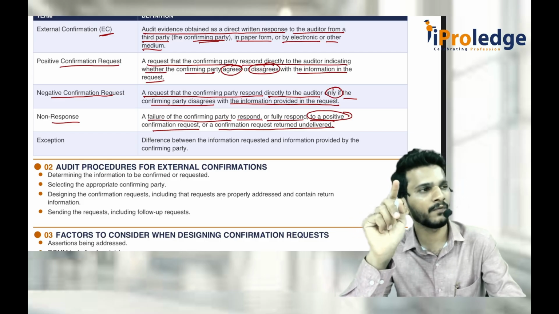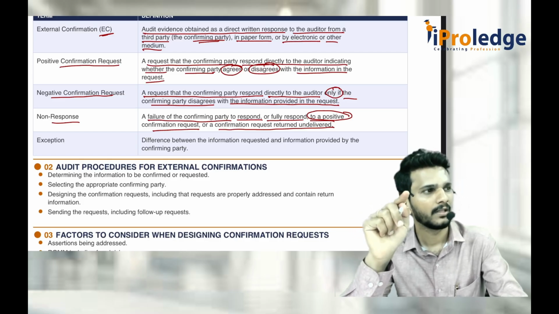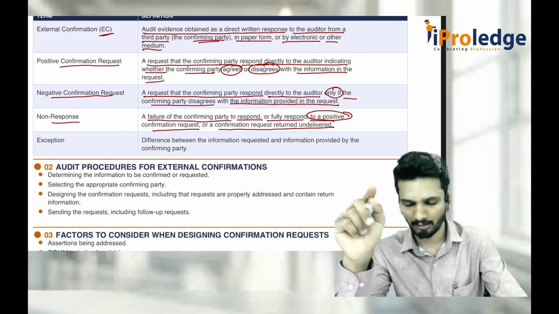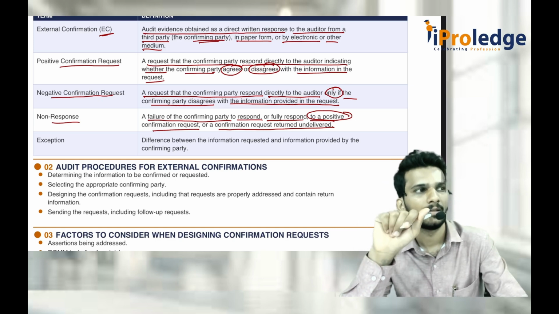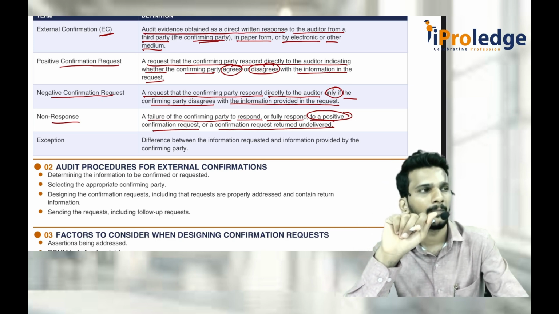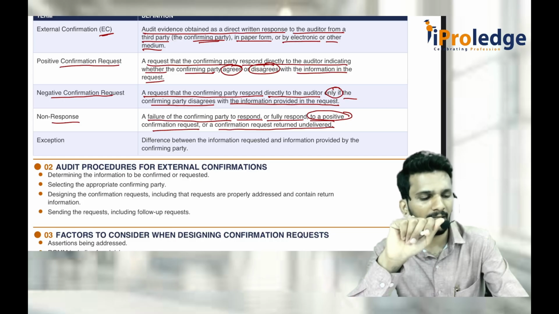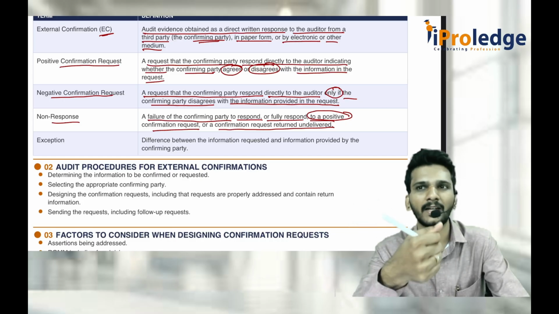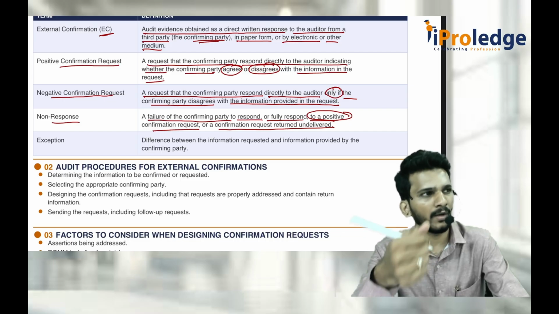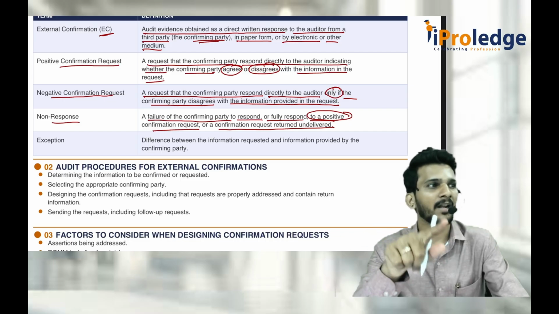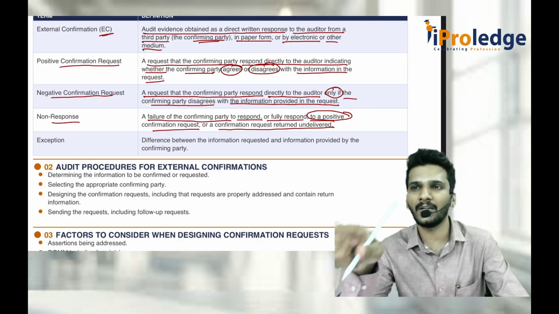If it is for a negative confirmation request, can we tell that? If there is any non-response for a negative confirmation request, can we call it non-response? Why? Generally, whenever the party agrees, he should not reply. That is what the negative confirmation request tells. So when you tell him not to reply if he agrees, it does not mean non-response. He is agreeing, because of which he is not giving a reply.